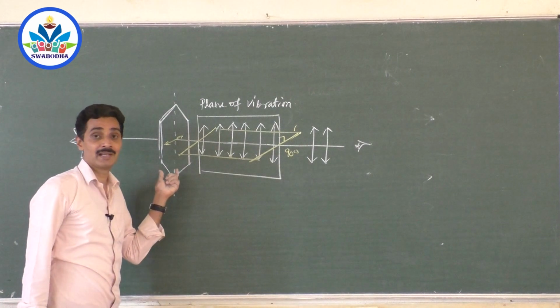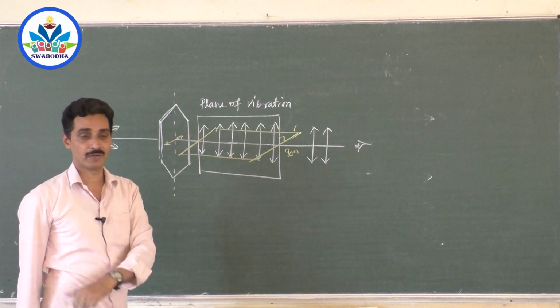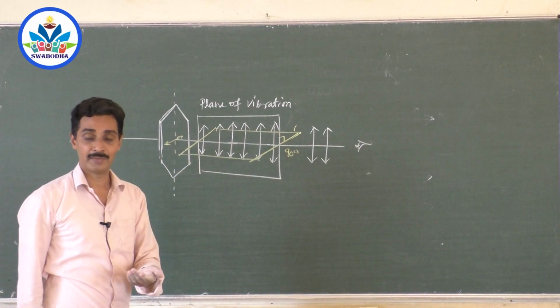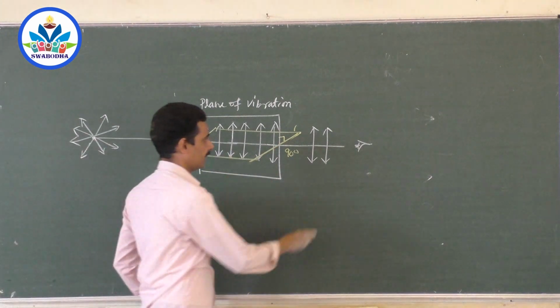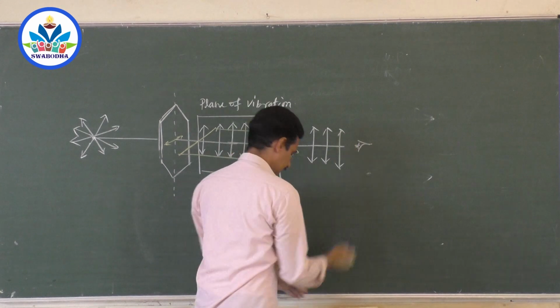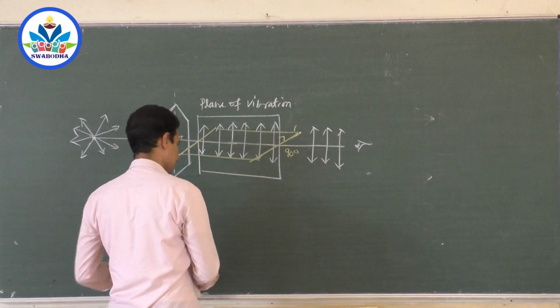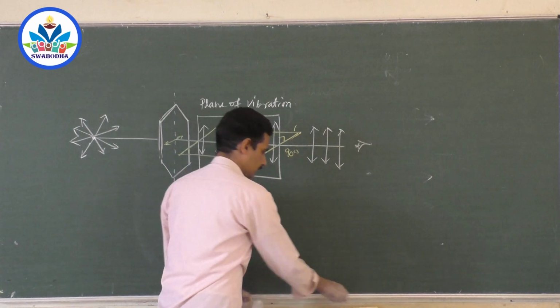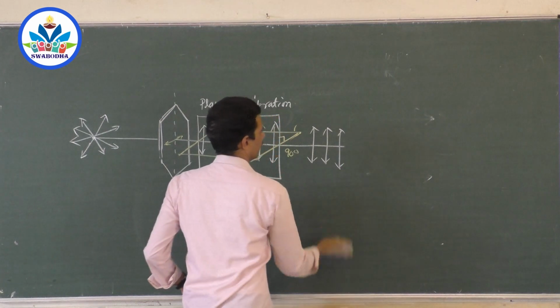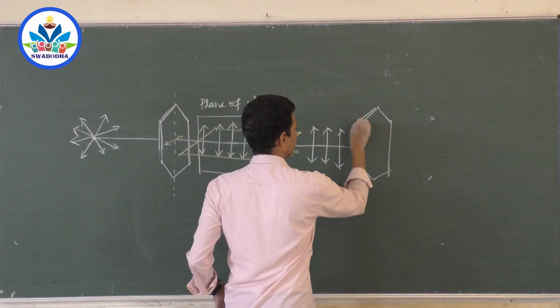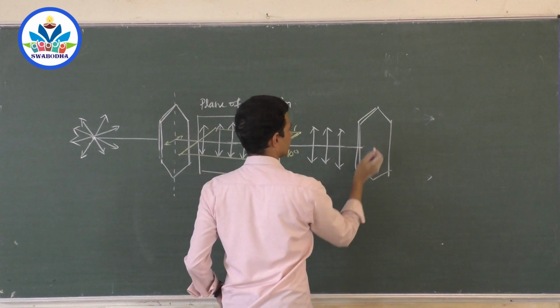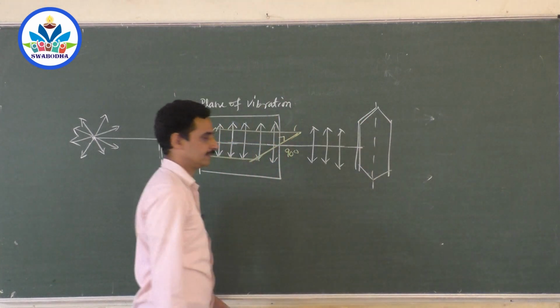Take another material like this. That is called an analyzer now. The working is the same, just the name is different. This is the polarizer, and now we will have an analyzer. What will we do with the analyzer? Keep that analyzer here like this. So when the analyzer is kept like this, its axis is like this, right?